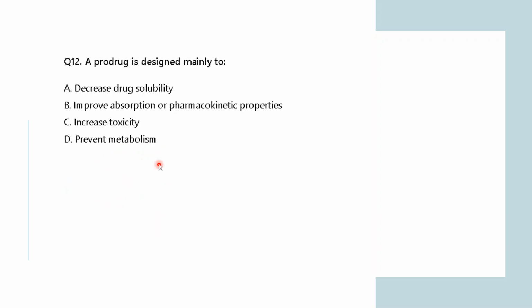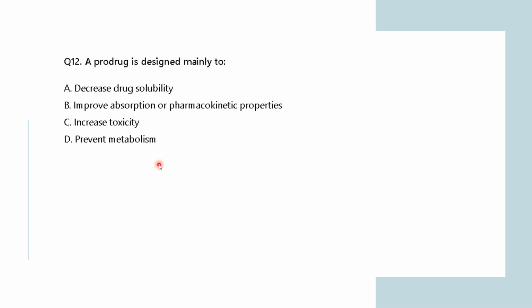Coming to the next question: a prodrug is designed mainly to decrease drug solubility, improve absorption or pharmacokinetic properties, increase toxicity, or prevent metabolism. So, what do you think a prodrug is designed for? Decreasing the drug solubility, improving absorption of pharmacokinetic property, increasing toxicity, or preventing metabolism.